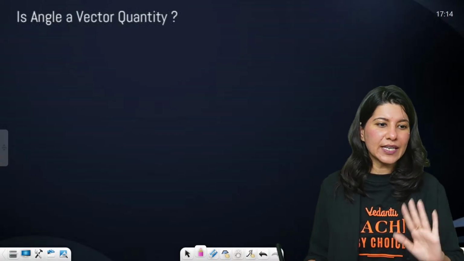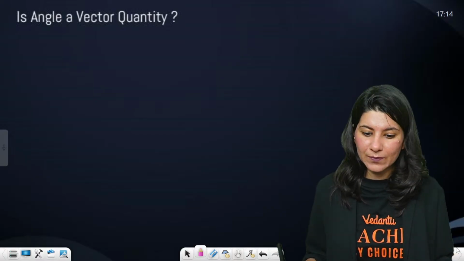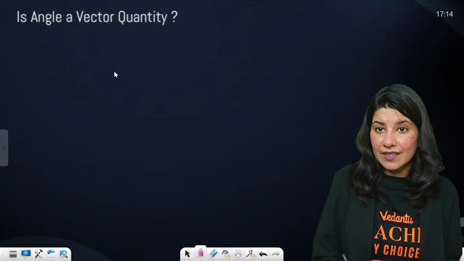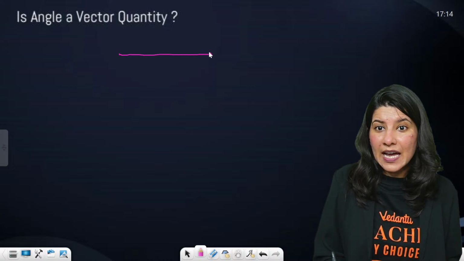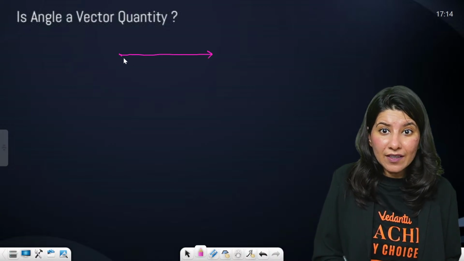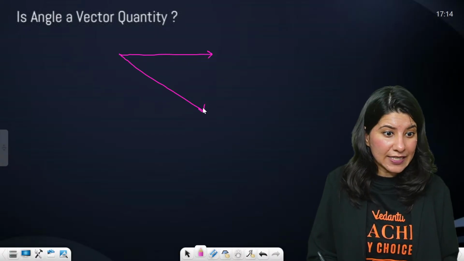Now, is angle a vector quantity? How many of you say angle is a vector quantity? It's because for all of those who have studied trigonometry from me, angle has some direction sense, right?